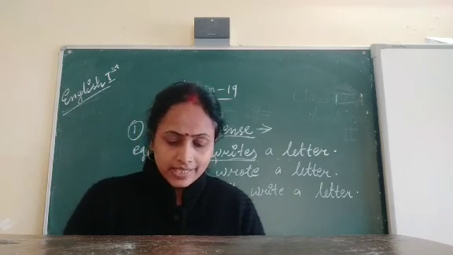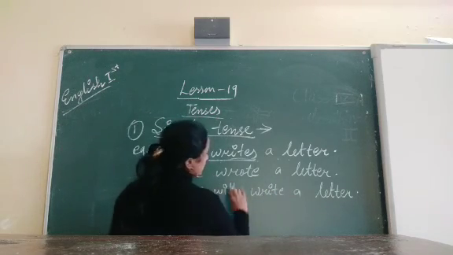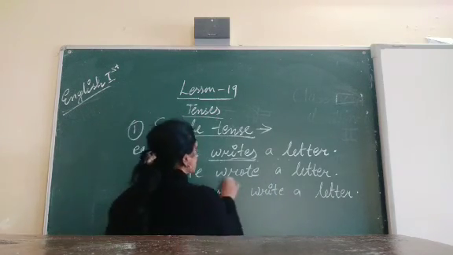Now, what is the second sentence? He wrote a letter. What is the verb here in the sentence? Wrote.